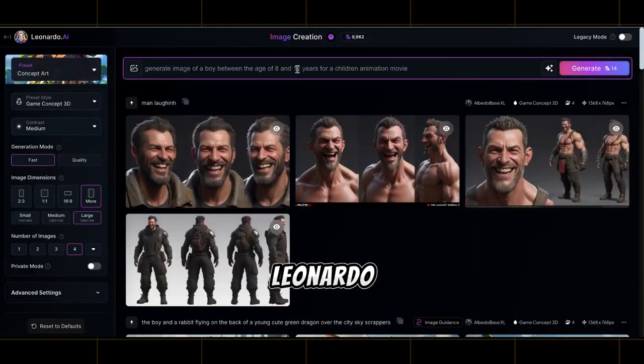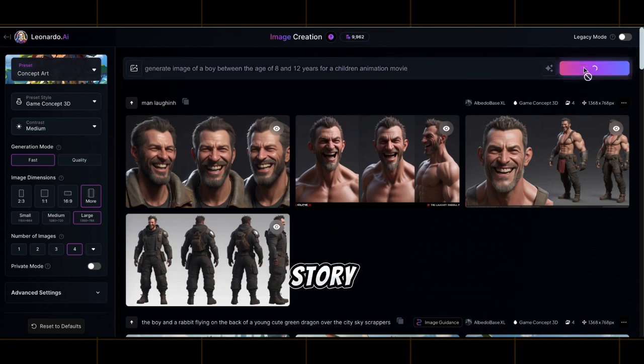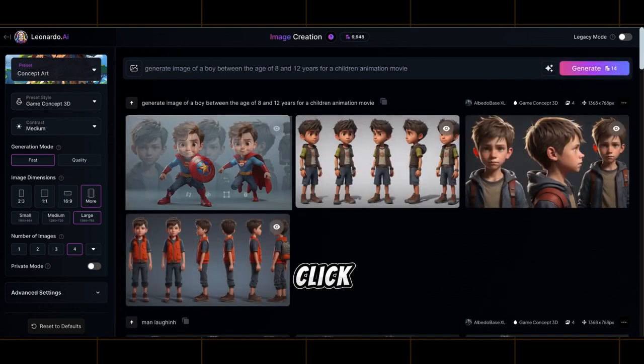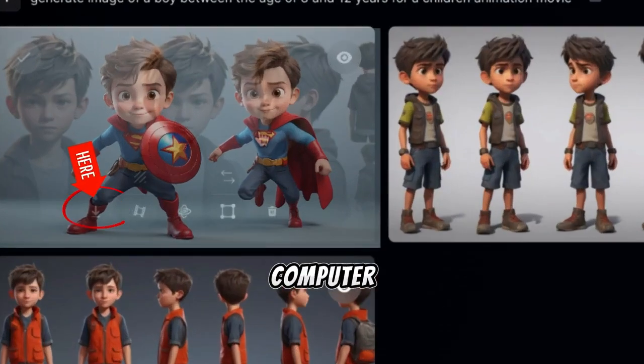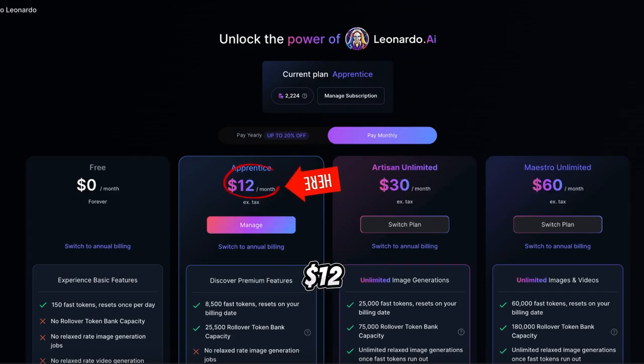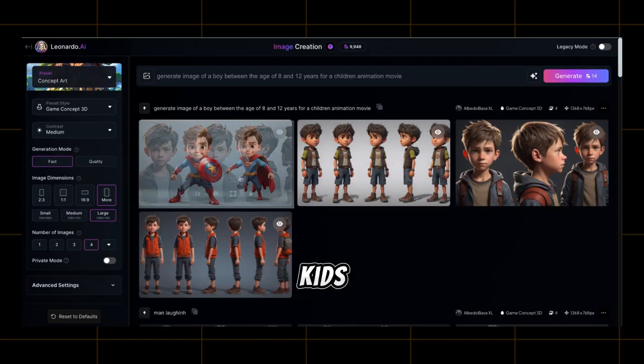Enter a prompt in Leonardo AI to generate an image of a young boy aged 8 to 12. Perfect for an adventure kids story. In moments, Leonardo will generate the ideal image. Click Download to save it to your computer. To create consistent scenes with this character, you'll need a paid version of Leonardo AI, costing $12 a month, giving you 8,500 tokens, more than enough for plenty of videos for your new kid's YouTube channel.